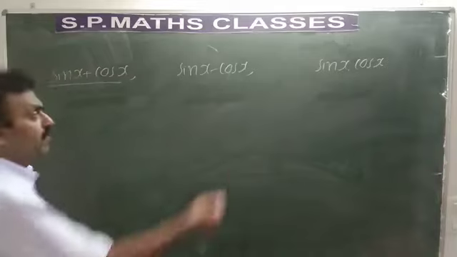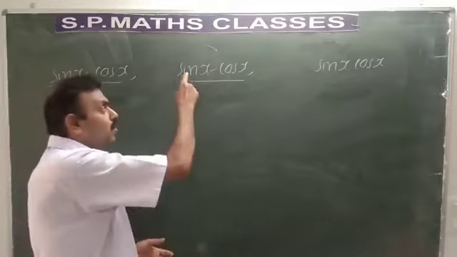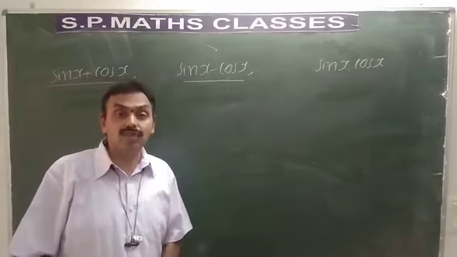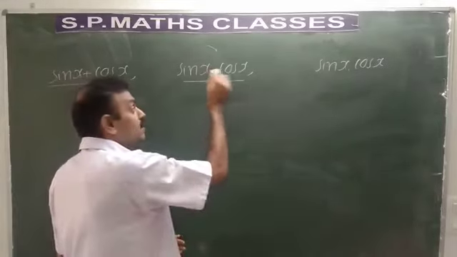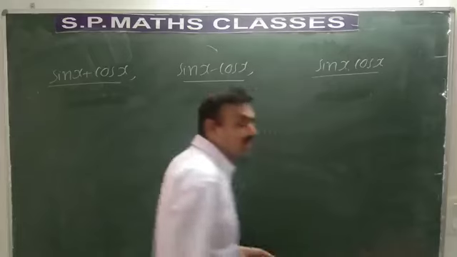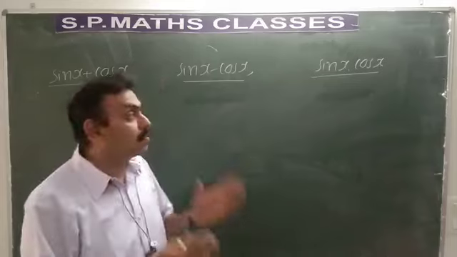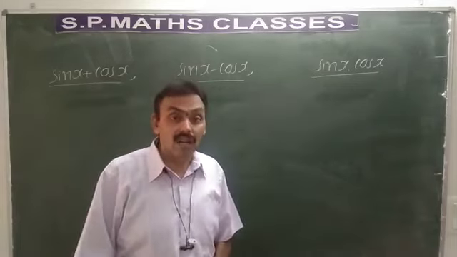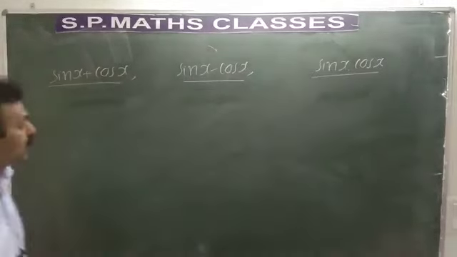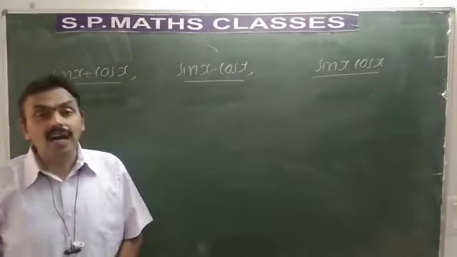Similarly, moving further, you have to prove that sin x minus cos x is continuous. How to prove that? We know that sin x is continuous and cos x is continuous, and the difference of two continuous functions is continuous. Hence, sin x minus cos x is also continuous. Then how to prove that sin x into cos x is continuous? We know that sin x and cos x are continuous functions, and product of two continuous functions is always continuous. Hence, sin x into cos x is also continuous. So sin x plus cos x, sin x minus cos x, and sin x into cos x are all continuous functions.